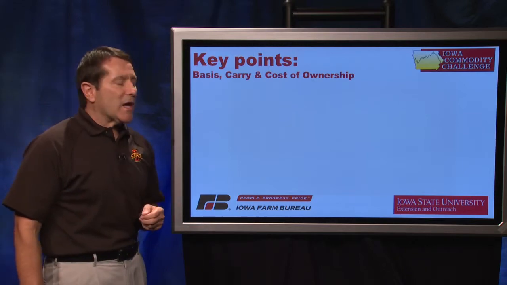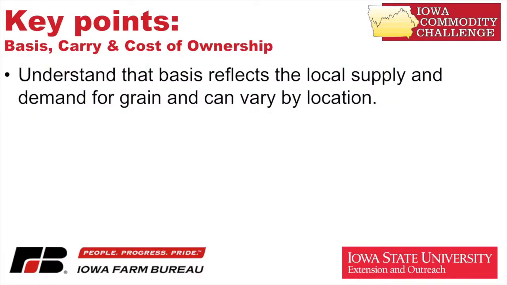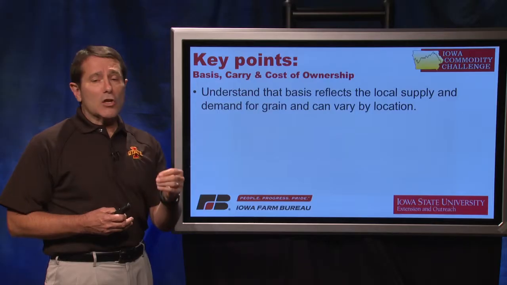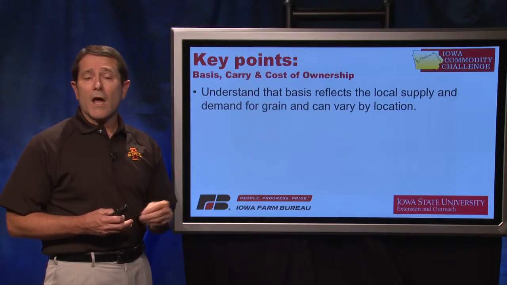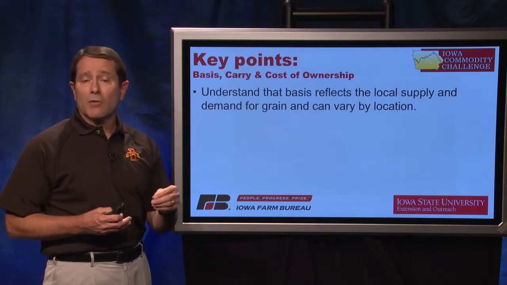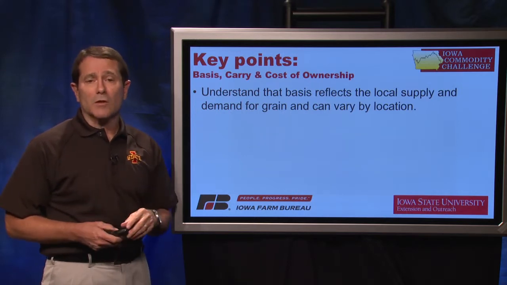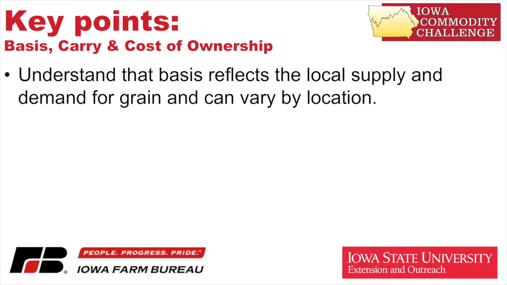What key points would we have today? I think understand that basis reflects the local supply and demand for grain, and basis can vary by location. A local co-op would have a different basis than a processor or perhaps a terminal or a feedlot.